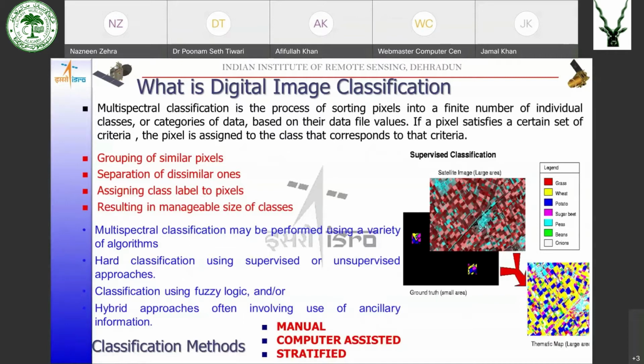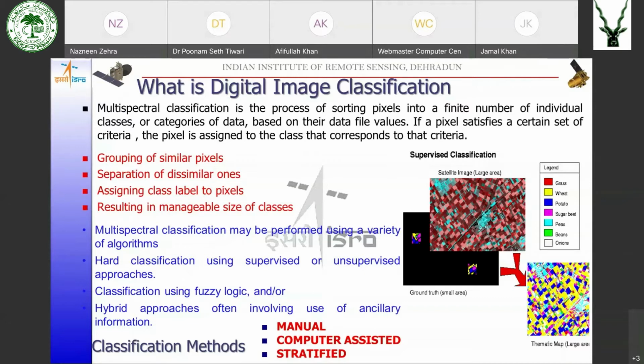Okay. So now starting with the actual topic, that is digital image classification. Now, what is happening is that we have got the data set, and we want to get the information out of this data set. The data has to be processed in some manner, or some kind of transformation of this data has to be carried out so that the information can be extracted from this data.